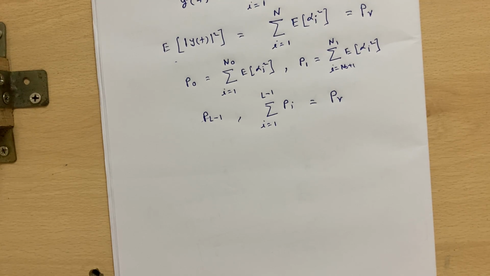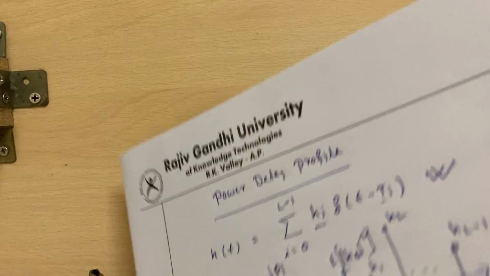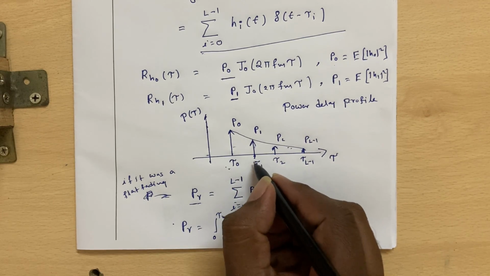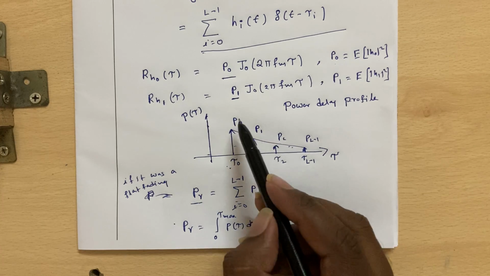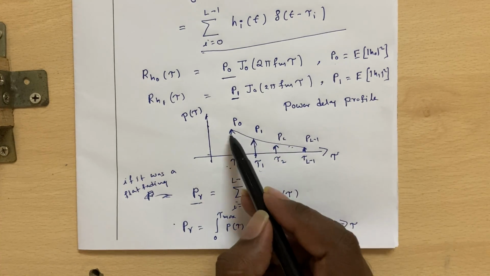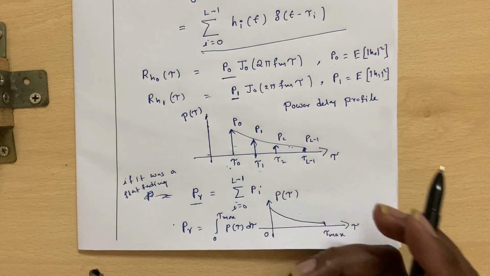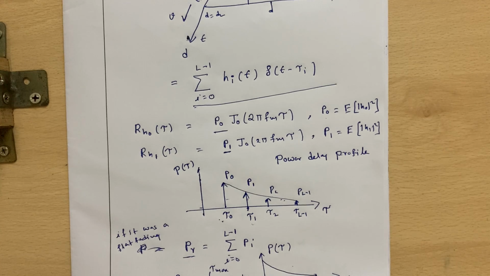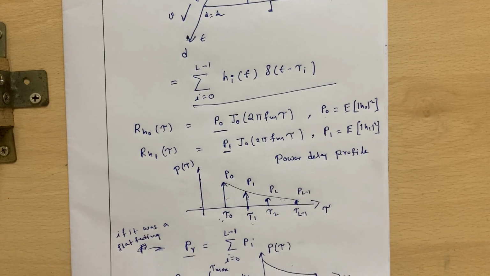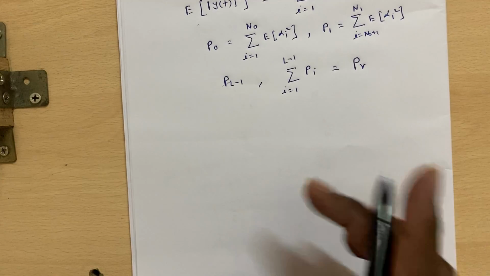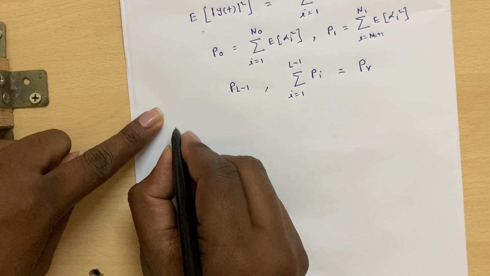So what is now happening is the total received power is split over multiple paths. This is the path with delay tau naught, and this is the path having delay tau 1. So some power will be received at tau naught, some of it will be received at tau 1, some of the received power will be at tau 2, like that. And so the power delay profile is the average power versus delay. And we also now talk about the coherence time for a frequency selective channel.